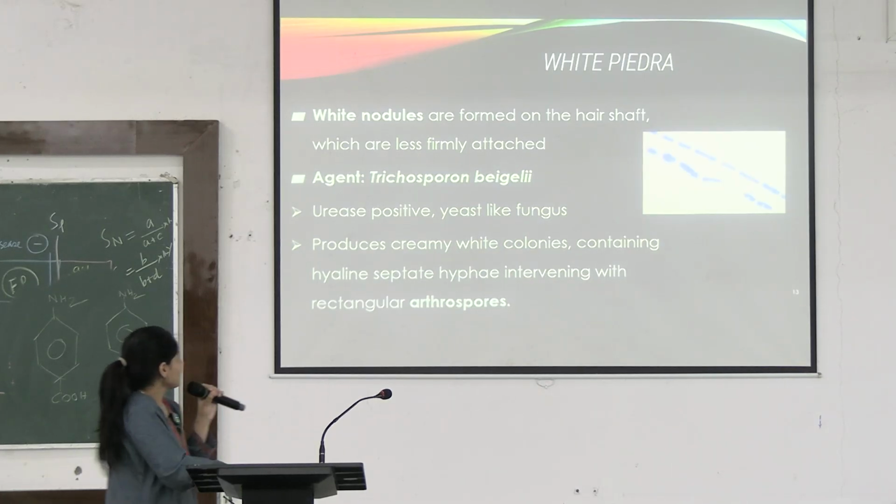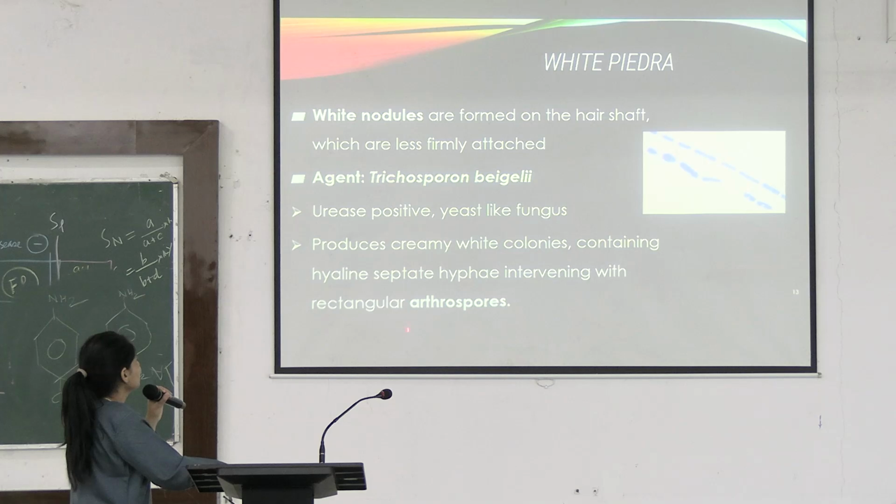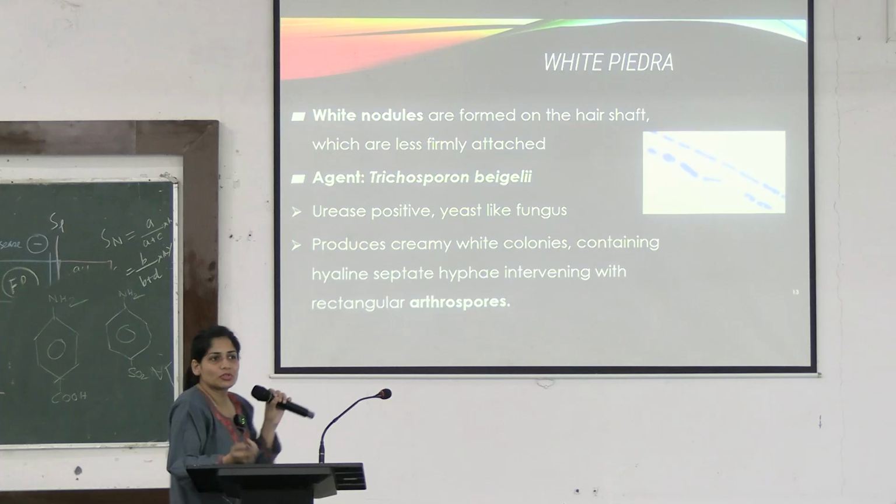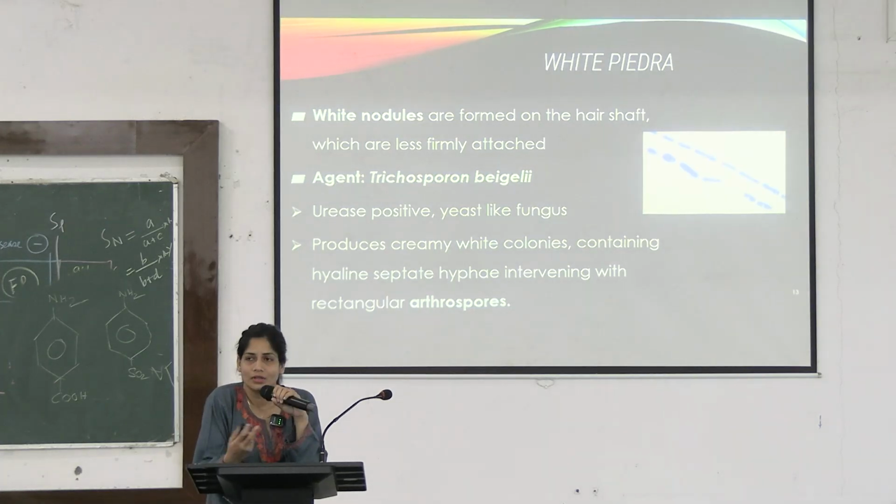Here it is written hyaline septate hyphae intervening with... okay, here it is only written that this is the rectangular arthrospore. But what is arthrospore? You come here and you try to speak from there and then you will know that I can't hear anything. You have to be a little louder and confident.